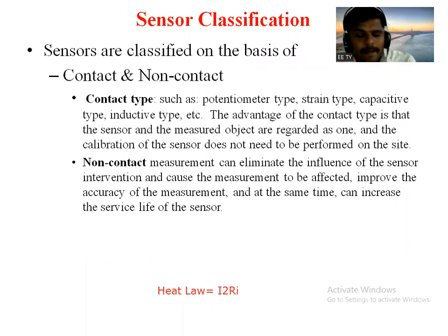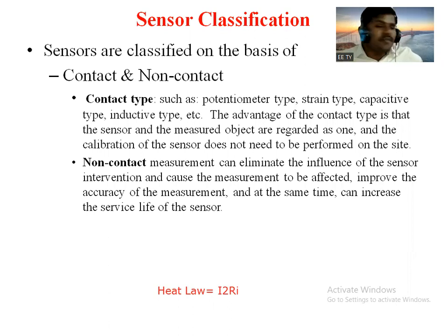Again, non-contact type and contact type sensors. Contact type sensors are such as potentiometer, strain type, capacitive type, inductive type. Understood the contact type? That means there is contact between the object and the sensing element, or the sensor. So it is in contact between the object and the sensing element, such as potentiometer type, strain gauge type, capacitive type, inductive type.